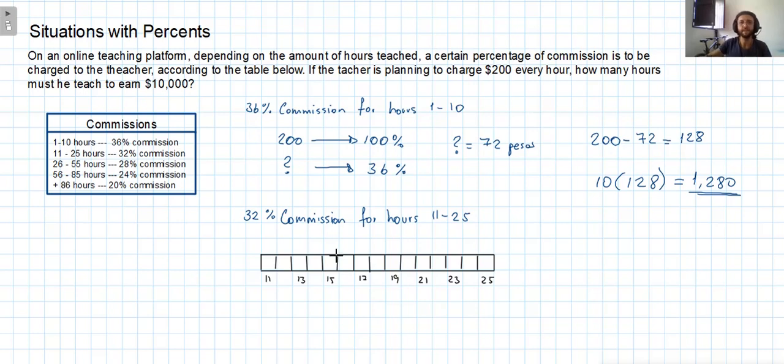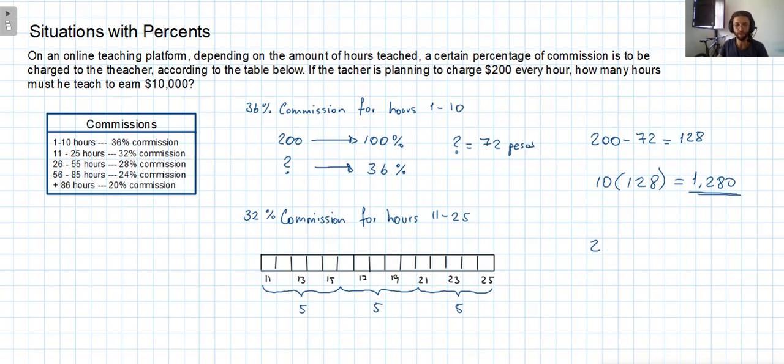If we visualize the hours like this, we can see that from the 11th hour to the 25th hour, we have 15 hours actually, because from here to here we have a period of 5, then from here to here we have another period of 5, and from here to here another period of 5. We have three 5s, which makes 15. So it's going to be 15 hours here. Don't get tricked to think that it's only 25 minus 11, which gives you 14. This is not correct, and that's going to happen for the next one.